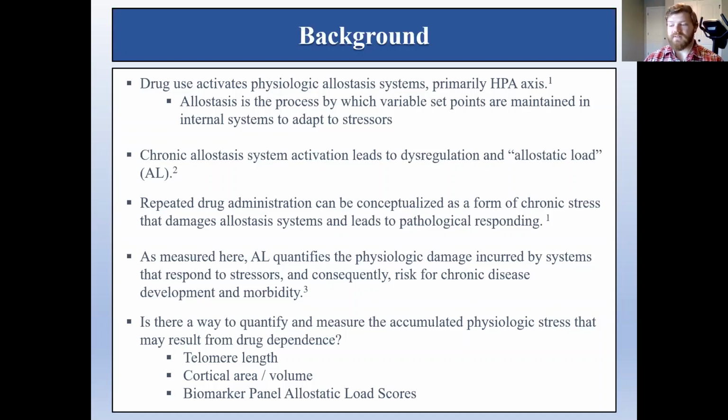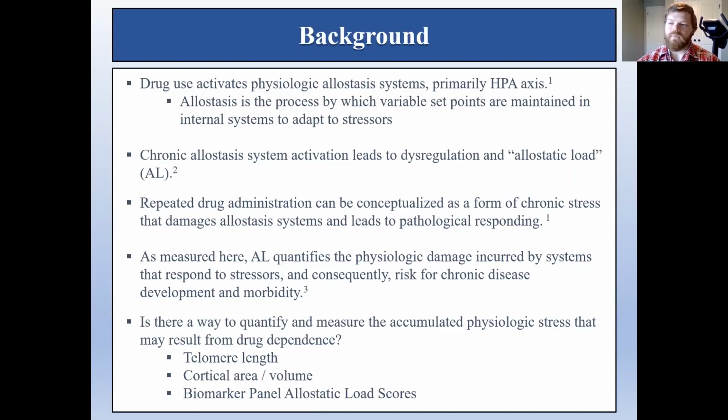One relevant question that arises here is, how do we measure this acquired risk and observe its existence beyond anecdotal observation? There are several current options being employed to measure allostatic load in people with substance use disorders. One being the measurement of telomere length and/or brain structure volumes as outcomes. And these have turned up observable effects. The other being a biomarker panel method by which a set of biomarkers is collected and transformed into a single allostatic load score. Currently, there have been no significant associations between illicit substance use measures and the biomarker panel method